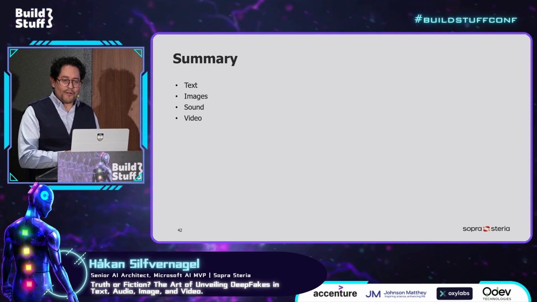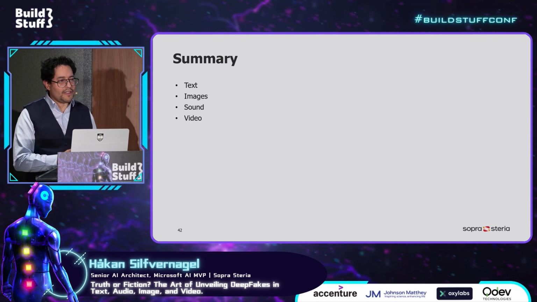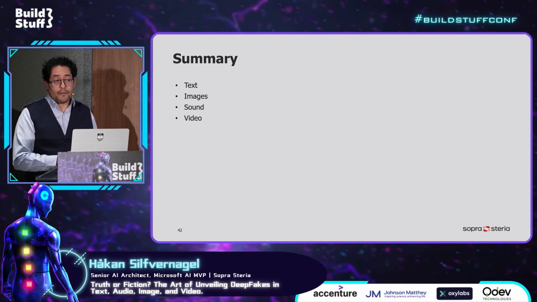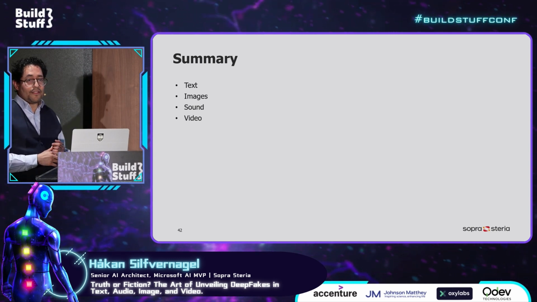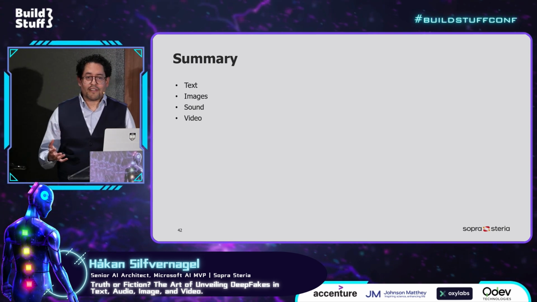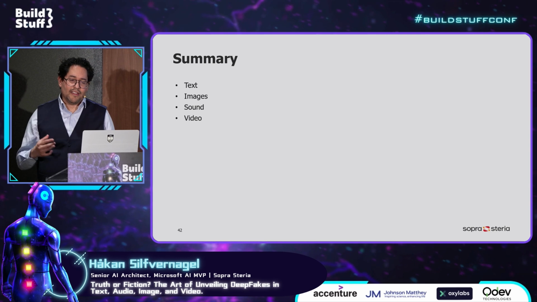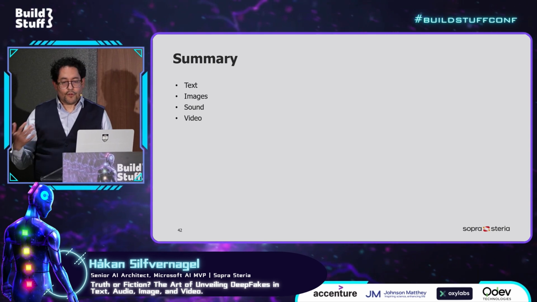But the most important thing is for us to approach new information with a critical eye, and maybe take into account things from traditional research, where you try to do a triangulation, you try to find three independent data sources that can confirm what you've found.